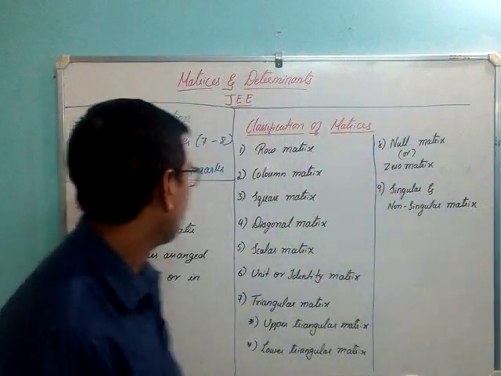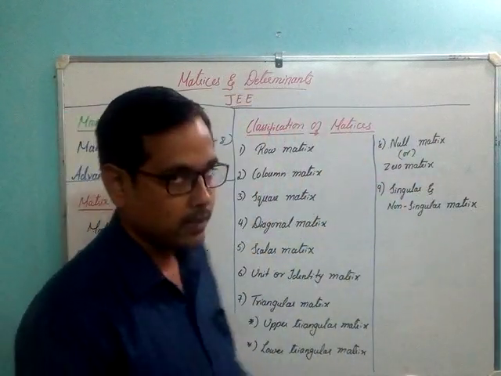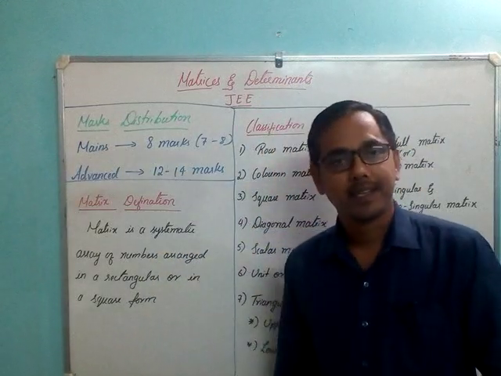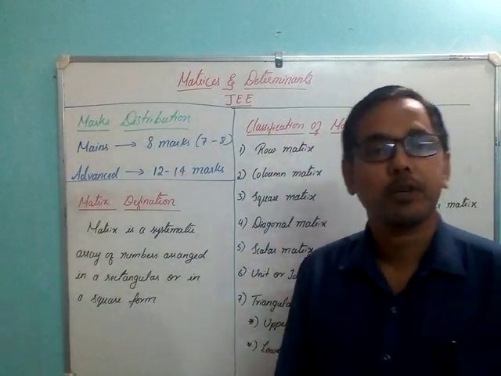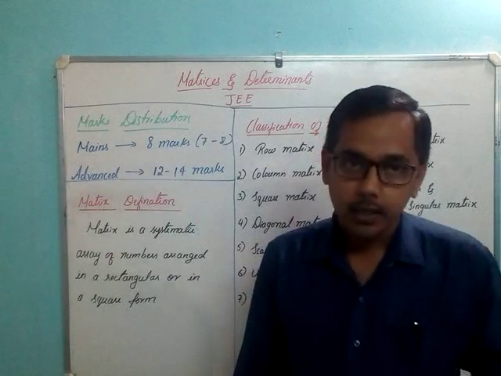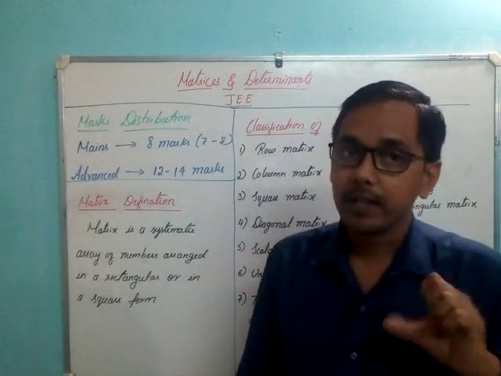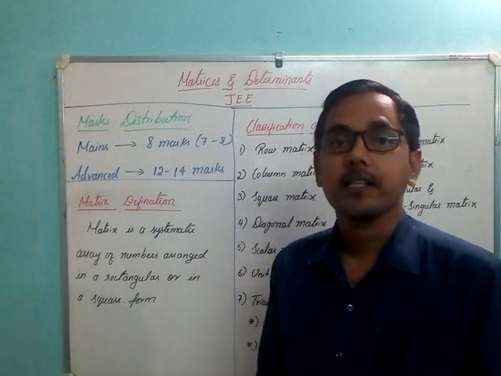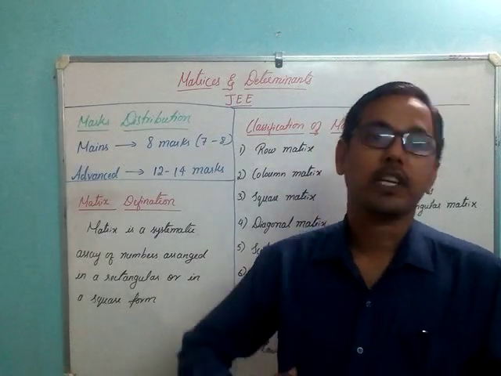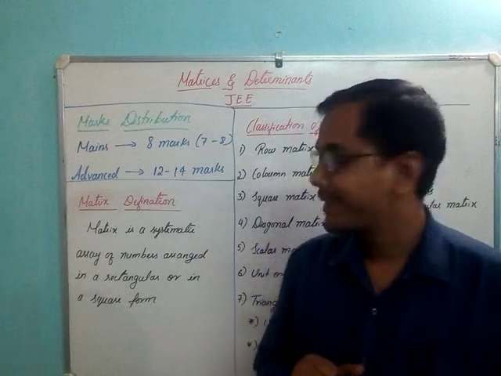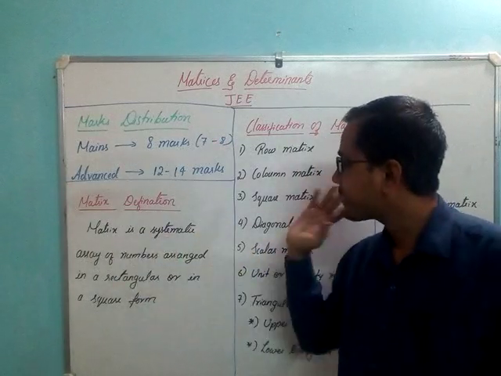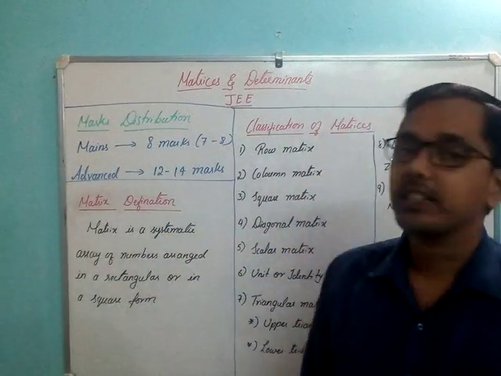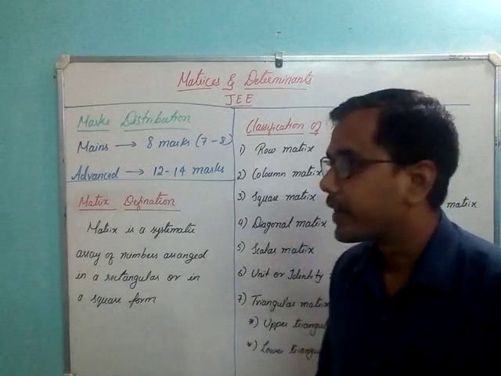First of all, what is a matrix? As the definition says, a matrix is a systematic arrangement of numbers, or you can also define it as an arrangement of information in a systematic way, so that more information can be stored in a small place. Or a matrix is a systematic array of numbers arranged in rectangular or square form.